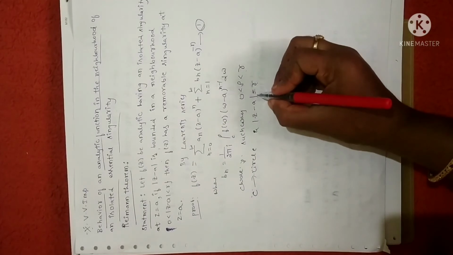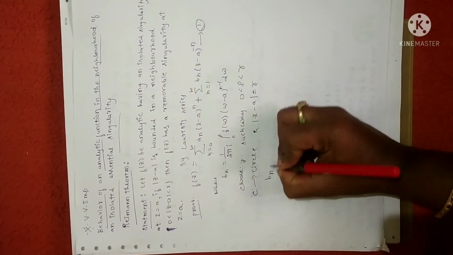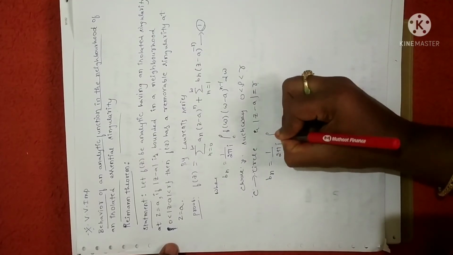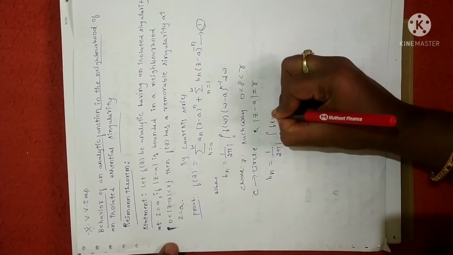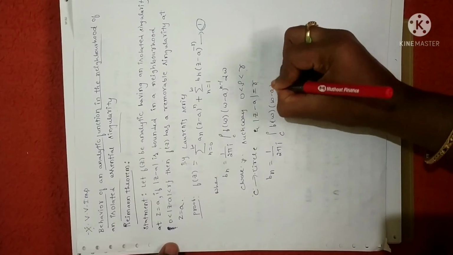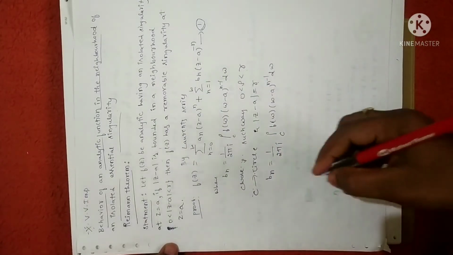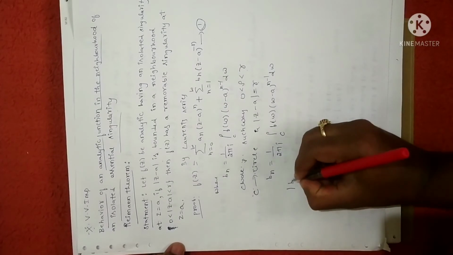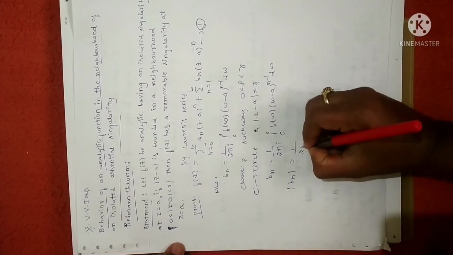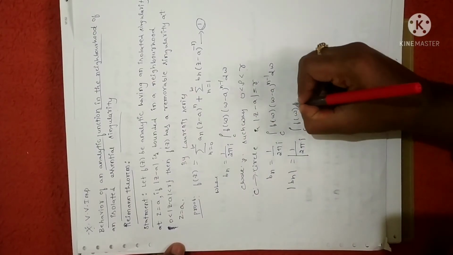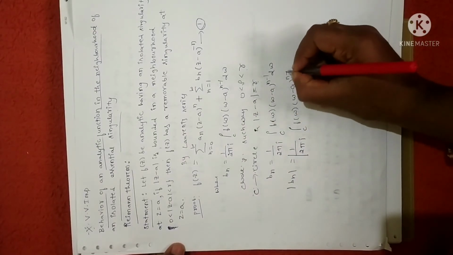So I have considered the circle equation. Then let me write bn once again: 1 by 2 pi i into the integral over c of f of w into (w minus a) power of n minus 1 dw. Fine. Now let us consider the magnitude of this value. I'll just take the modulus on both sides. Remember, in PG, not only in my subject, in all the subjects I'm telling you, don't skip any step.